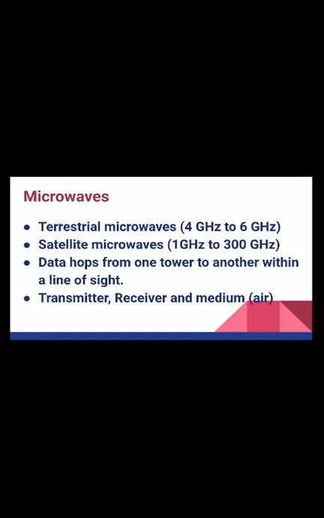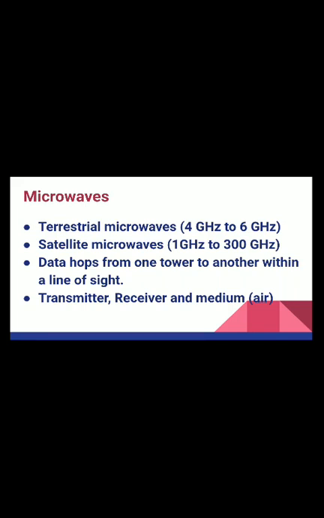There are three things for sending this data. One is the transmitter, which transmits the data. Another is the receiver. These are the towers only, receivers and transmitters. The transmitter is the one which is transmitting the data, the receiver is the one which is receiving the data, and of course the medium is air here.